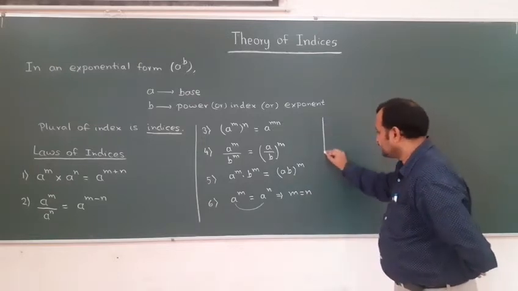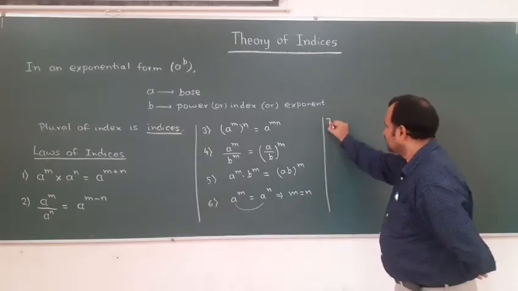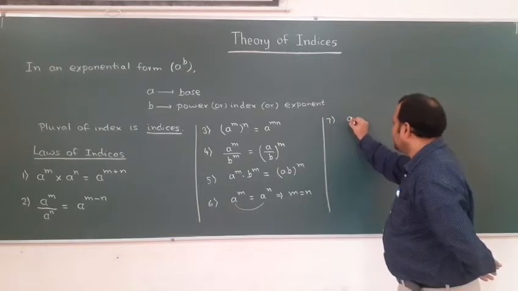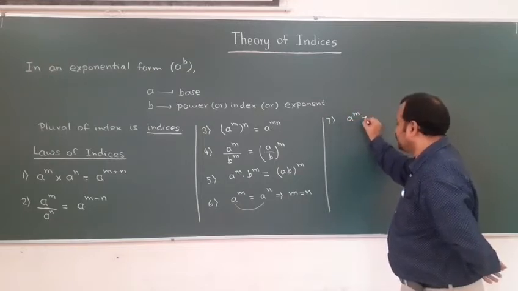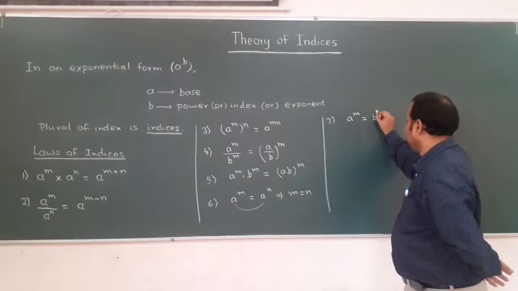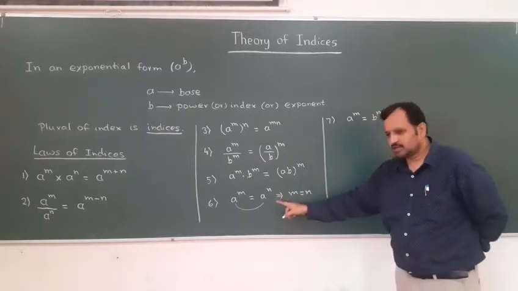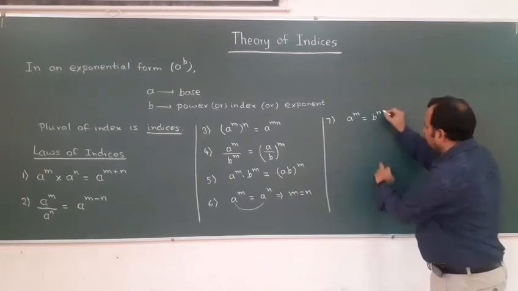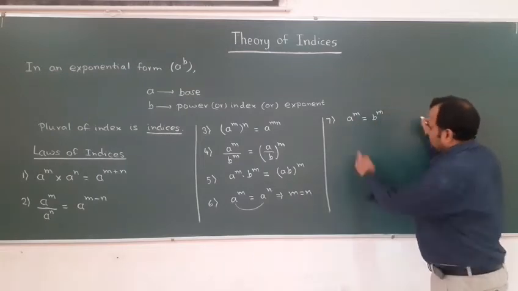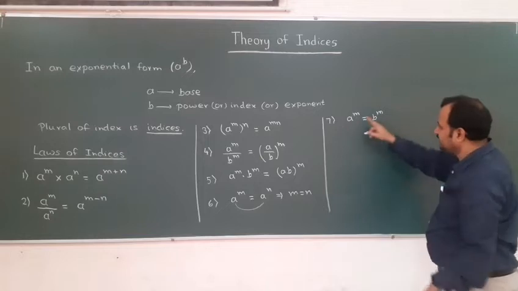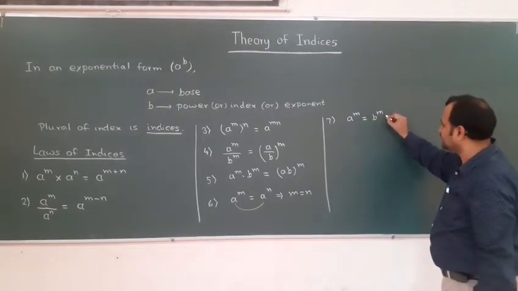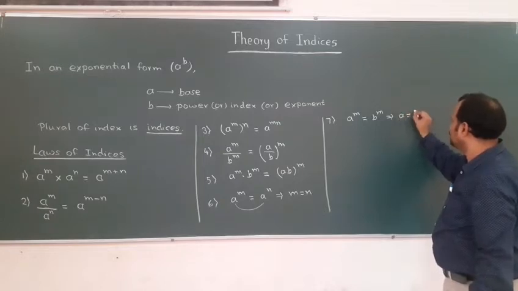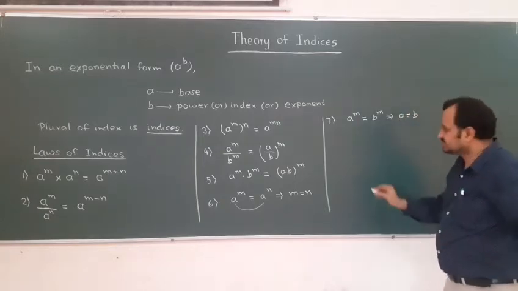Next, a power m is equal to b power n. Now here power is same. So whenever power is same, we can equate the base. So this we can write as a equal to b.